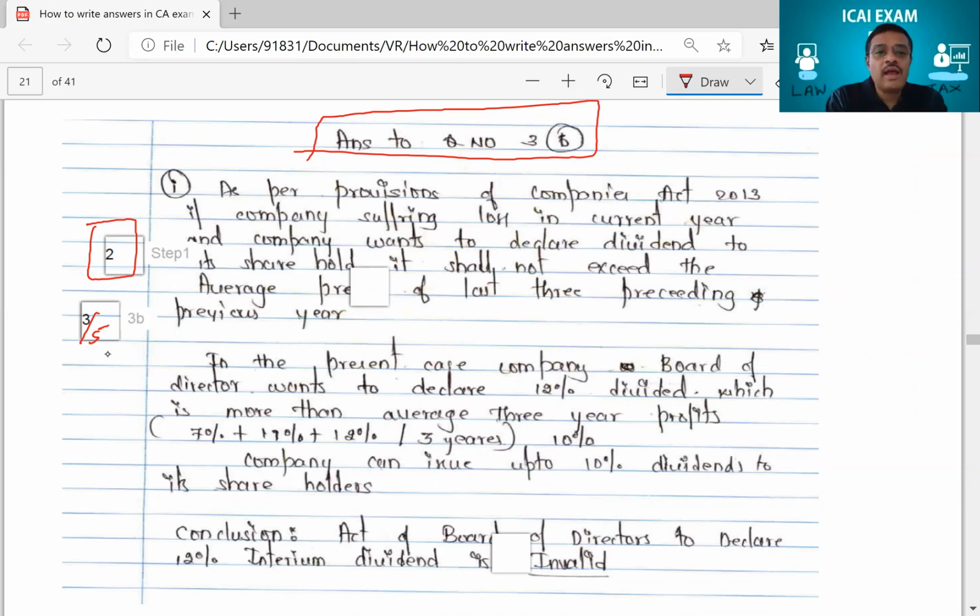Let's start. As per the provisions of the Act, if the company suffers loss in the current year and the company wants to declare dividends to shareholders, it shall not exceed the average of the last 3 preceding years. Very good. Very correctly the student has written the provision of law. But in the provision of law, you can't straight away write like this. See, I told you.